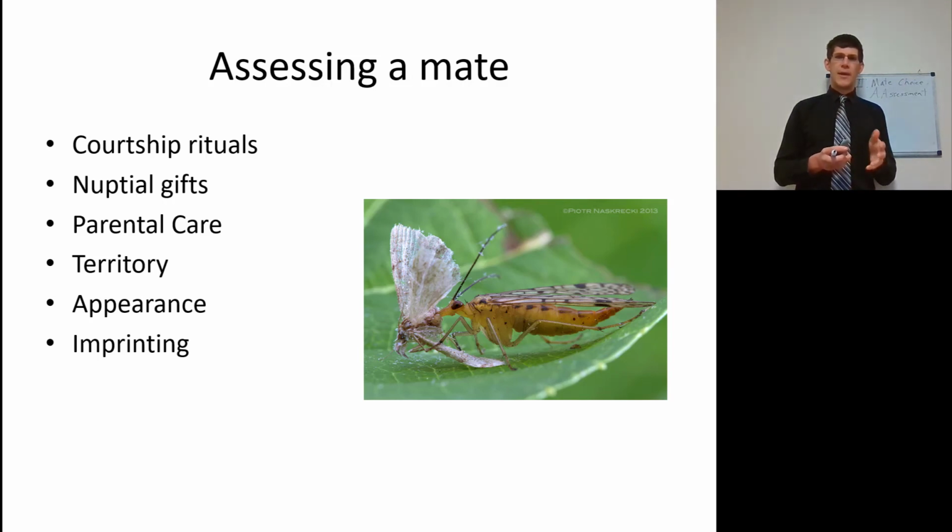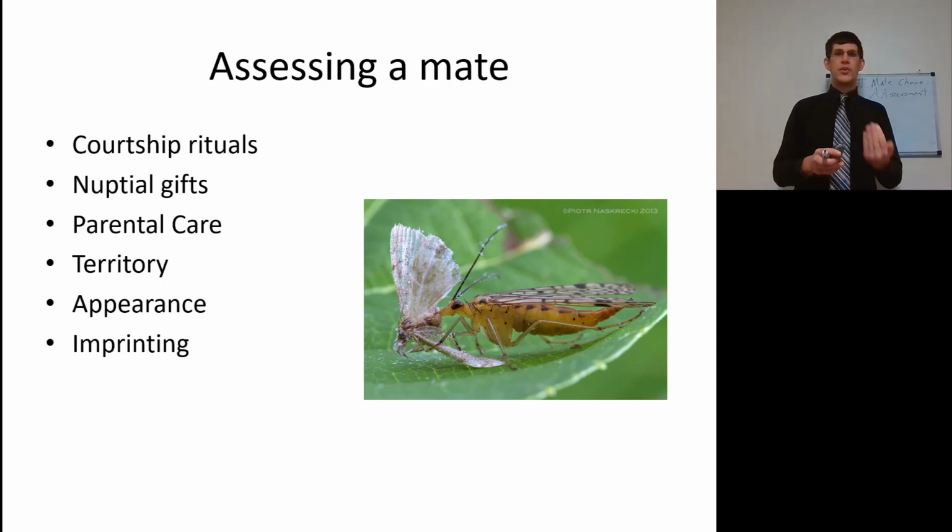Nuptial gifts. So a nuptial gift shows that the male is able to present a good feast to the female because the male is a good predator or a good provider, and thus will have good alleles for good predation or good provision. Parental care. Being able to assess a mate that is going to have good parental care ensures the female her offspring are going to receive good parental care. Not much in genetics or evolution right there.